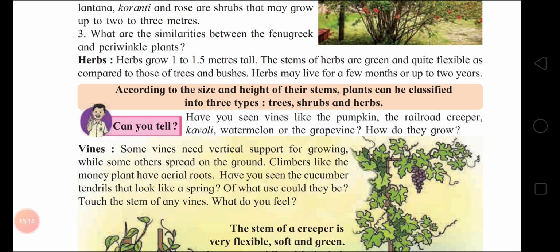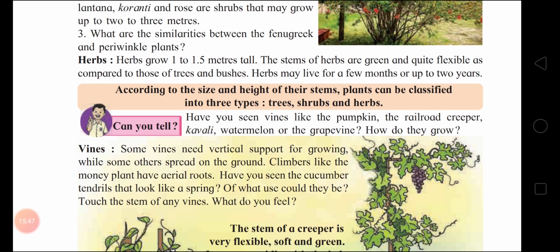Herbs may live for a few months or up to 2 years. Okay, so according to the size and height of their stems, plants can be classified into three types: trees, shrubs, and herbs. Got it, children? They have been classified according to the size and height of their stems. Got it?